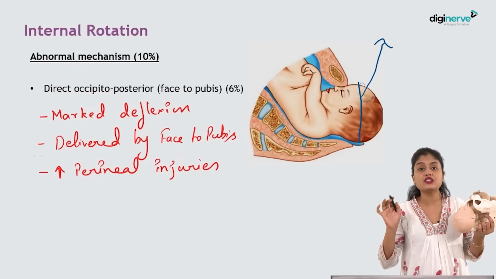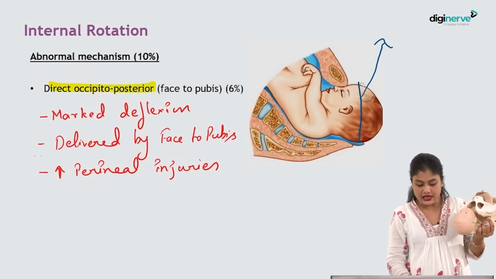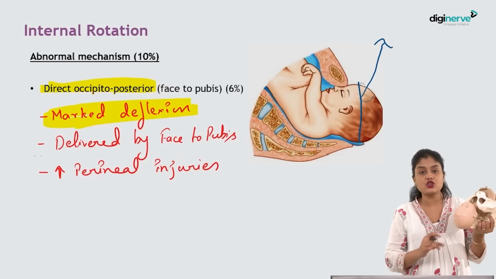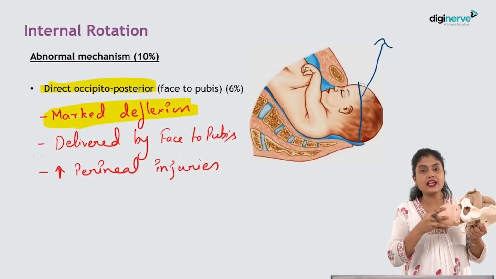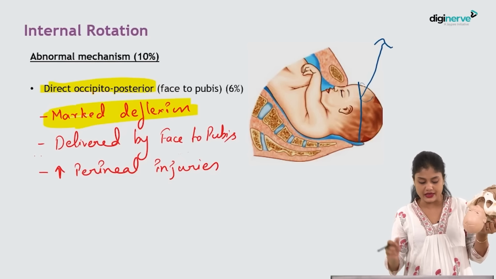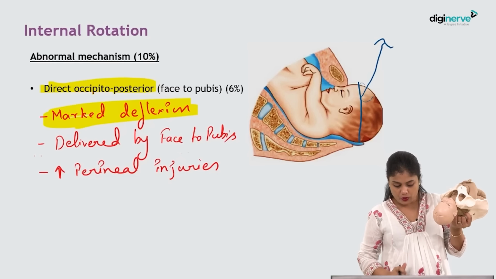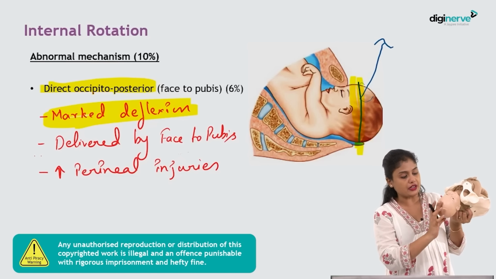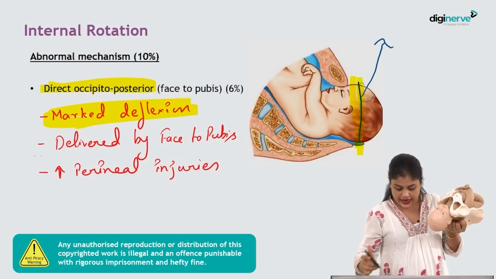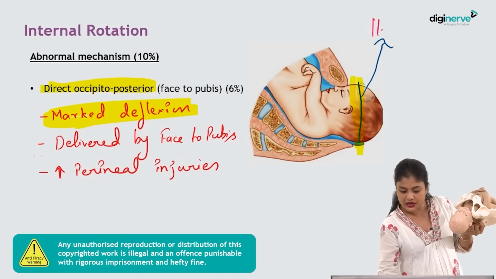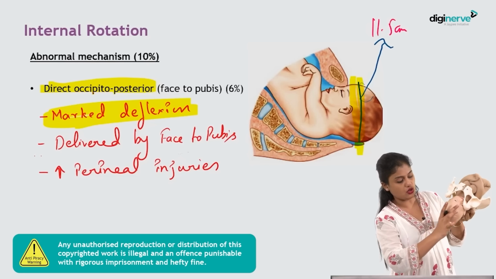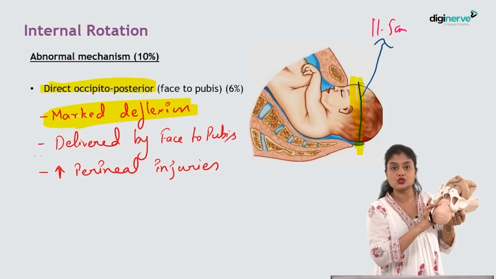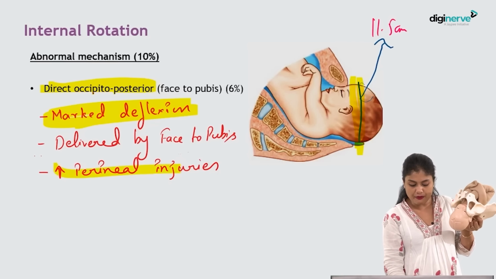But remember, in face to pubis delivery, which happens in direct occipito-posterior position, there is marked deflection of the fetal head. That is why there will be slight flexion and then extension on delivery of the fetal head. Here you can see, which diameter does it occupy? It occupies almost the occipitofrontal diameter, isn't it? The occipitofrontal diameter is almost 11.5 centimeters. So it is one of the widest diameters. This widest diameter is stretching the perineum. So here there will be a very high chance of perineal injuries.